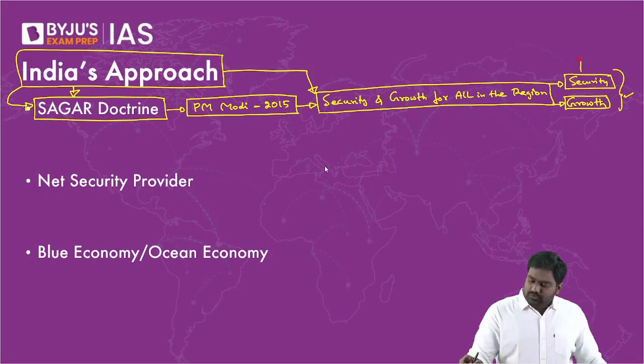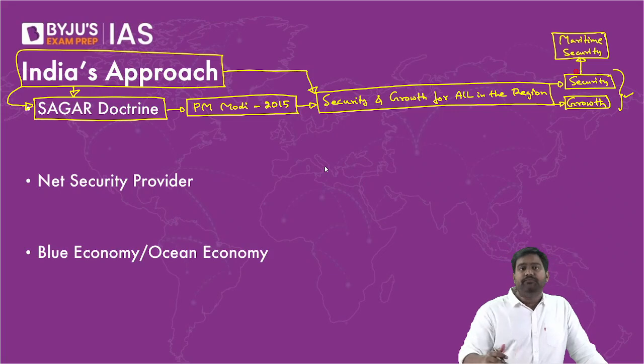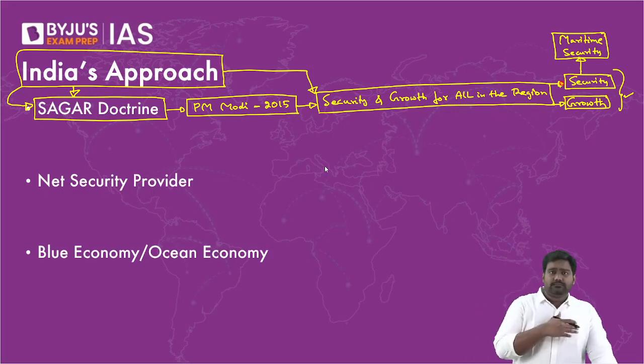All right. So when I say security, obviously it refers to maritime security, because the Indian Ocean clearly has a maritime character to it. So we are guaranteeing maritime security to most of the countries here to deal with security threats like terrorism, piracy, organized crime. If they face any security challenges, India is always there to help them. We've done it many times before as well. So we are promising defense and security to stabilize the countries and counter all the threats.